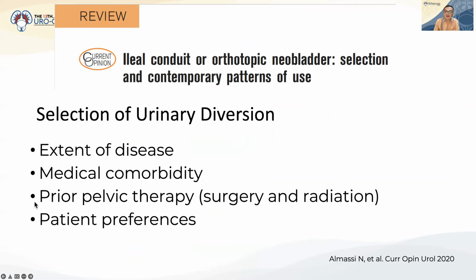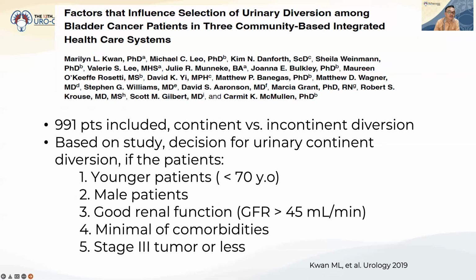Okay, this is from Almasi. They suggest the selection of the urinary diversion based on the extent of disease. It means if we face a patient with T3 or T4, of course, don't use the continent diversion or orthotopic neobladder. Another is medical comorbidity, prior pelvic surgery or therapy or radiation, and of course, patient preference.